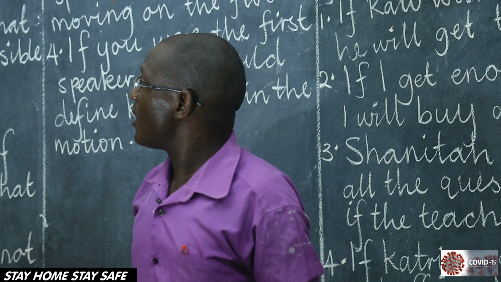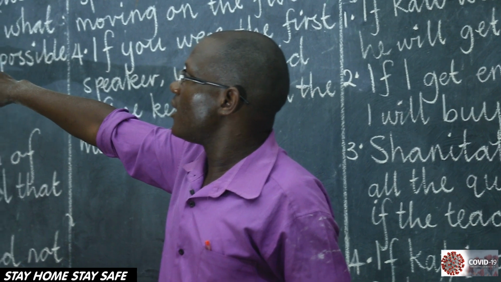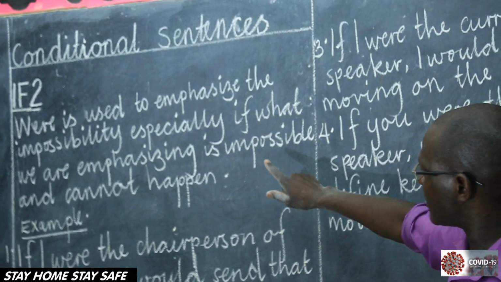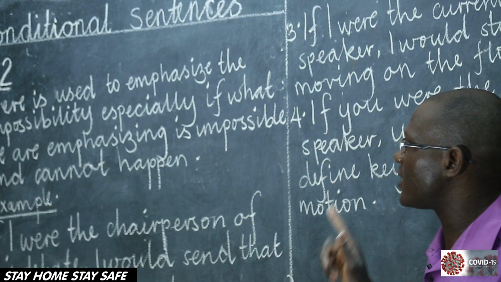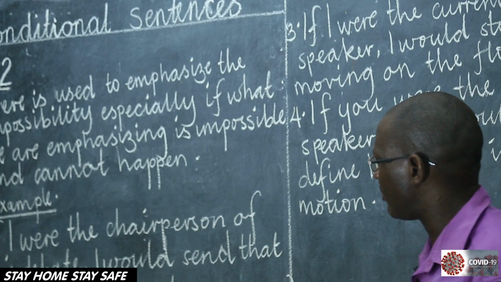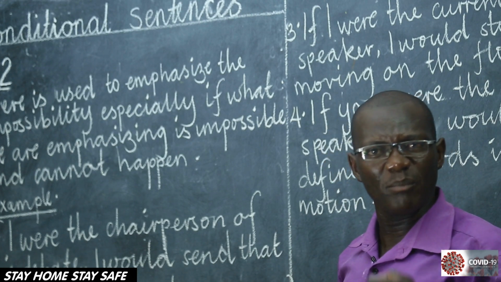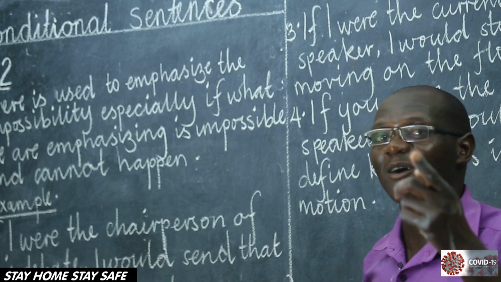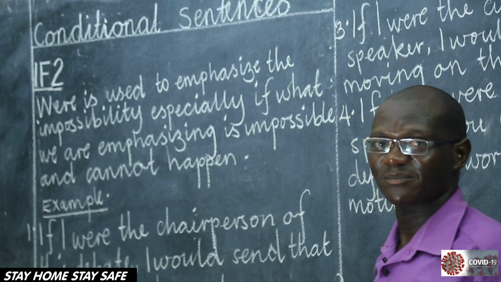Take an example. If we are looking at if two, were is used to emphasize the impossibility, especially if what we are emphasizing is impossible and cannot happen. We are very sure it can't happen. You can't become a god. You can't be me. But there is a possibility of you becoming a teacher. So you say, if I was a teacher. There you are correct.